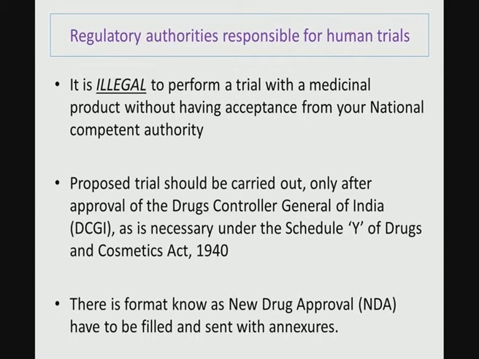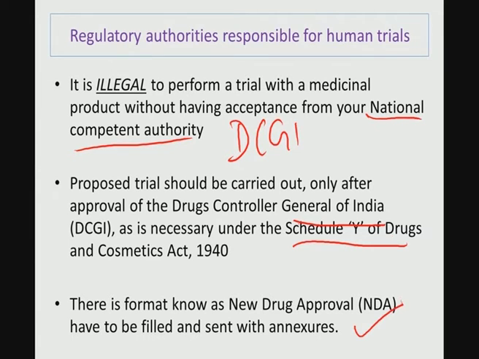In the clinical trial, legality comes into the picture in a big way, because you are using human subjects in your scientific study. So it is illegal to perform a trial with a medicinal product without acceptance from your national competent authority. This national competent authority, as I have mentioned before, is the DCGI, the Drug Controller General of India, which is very important. Proposed trials should be carried out as necessary under Schedule Y of the Drugs and Cosmetics Act, and there is also a new drug approval.